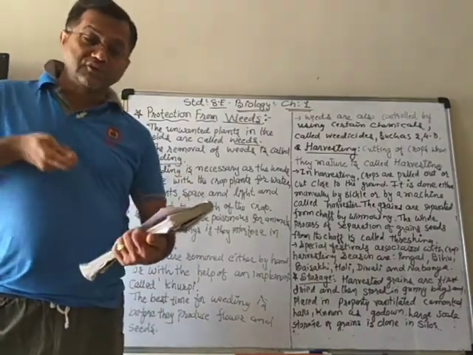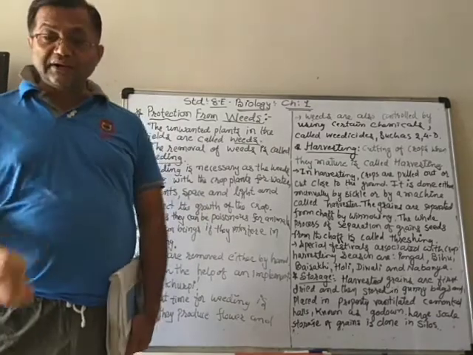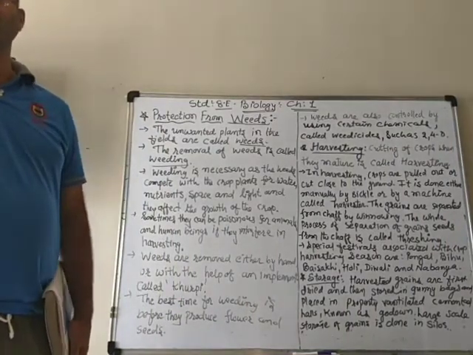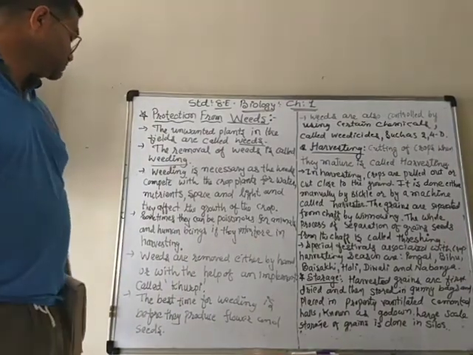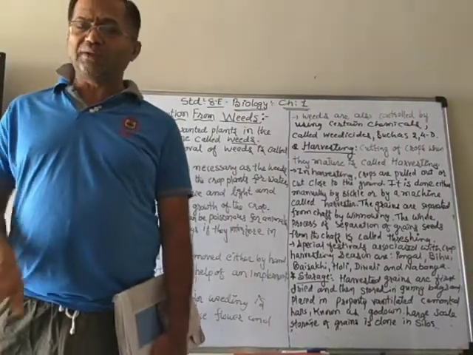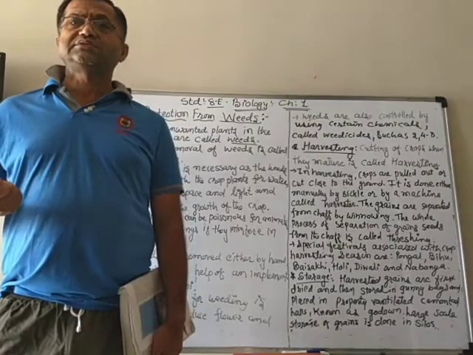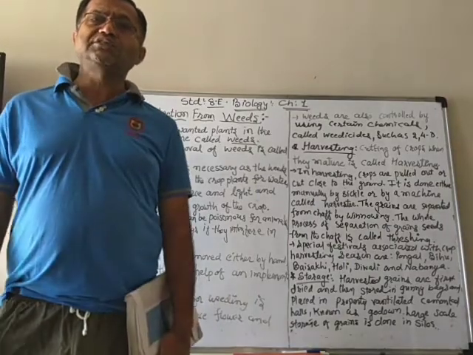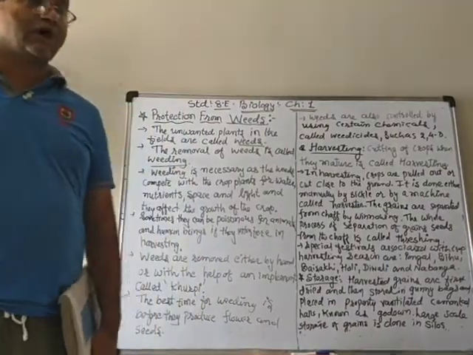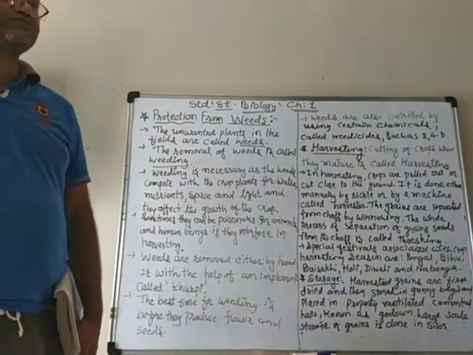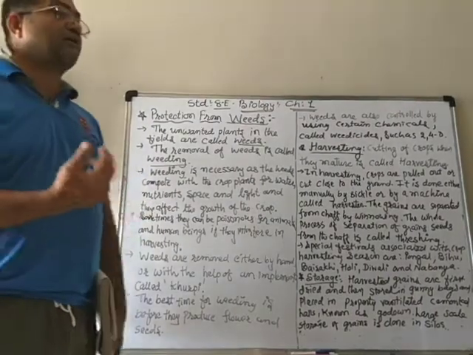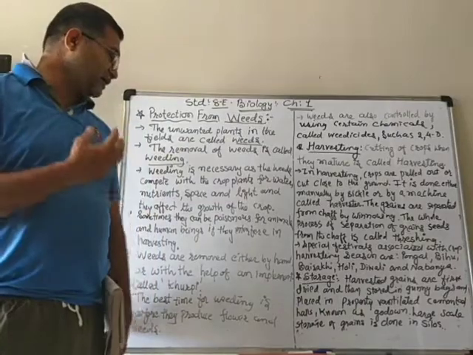With the khurpi, we can dig and take them out of the soil with their roots, and then we can throw them away. If the weed is not so deep in the soil, you can just hold it with your hand and take it out. Otherwise, you can use the khurpi to dig the soil so the weeds come out with the roots.